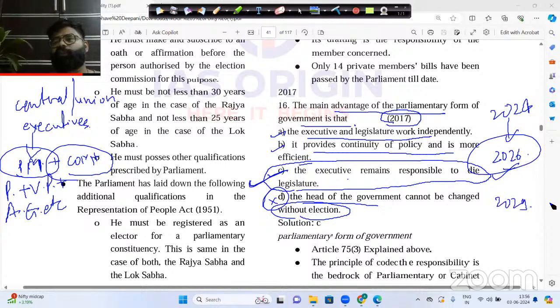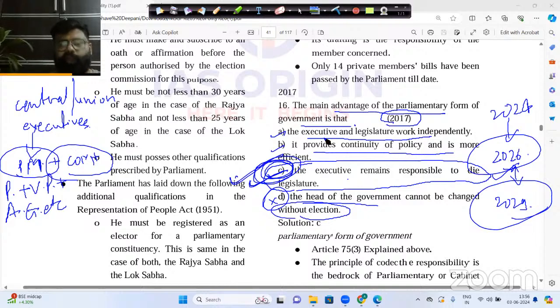But the next election is in the year 2029. So the Prime Minister of India can tell the majority of the members of parliament to choose any other person as the leader of the house. And that person will become the Prime Minister of India before the 2029 election. So this statement is completely incorrect, and your statement number C is actually correct here.